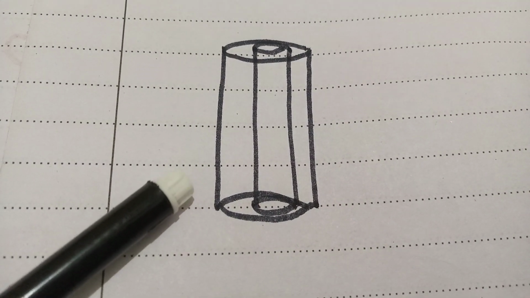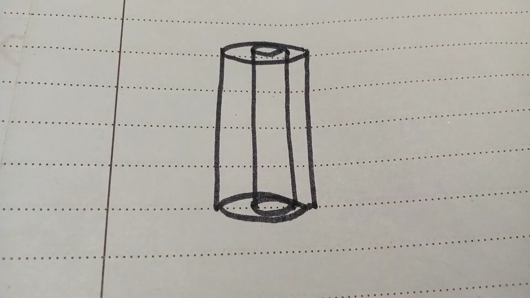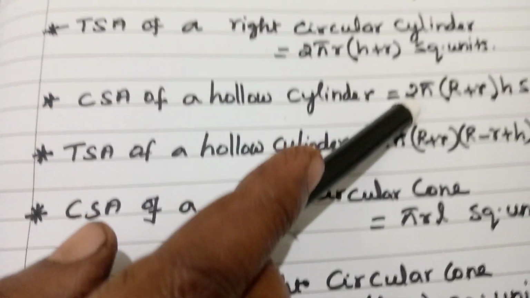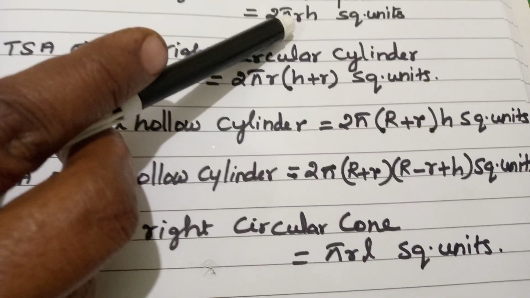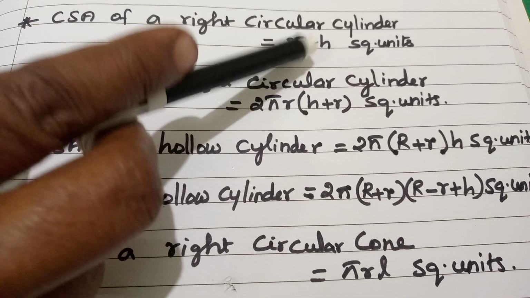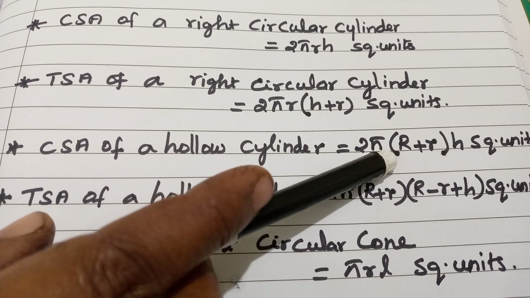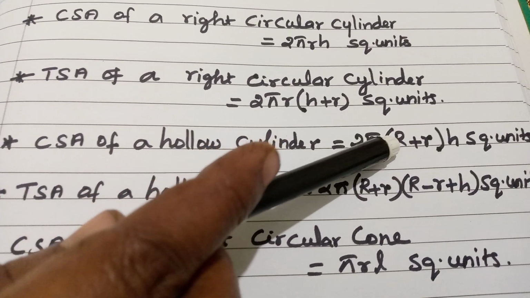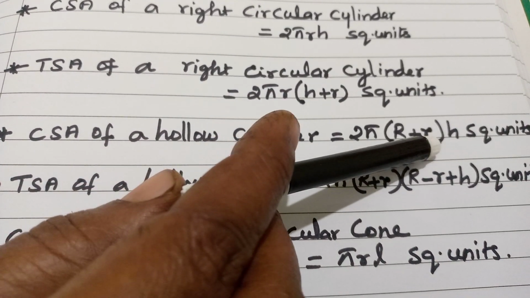First we have the CSA of the hollow cylinder, only this outer curved area. Okay, CSA of the hollow cylinder formula is 2 pi into (R plus r) into h. In the first formula we have 2 pi r h, where only one radius is there. Hollow cylinder means inner and outer cylinders, two cylinders are there, no? So here there are inner as well as outer radii. So the outer radius is capital R, and the inner radius is small r.